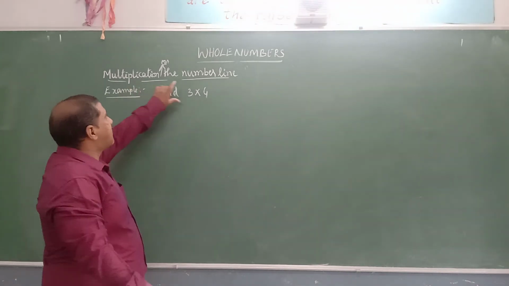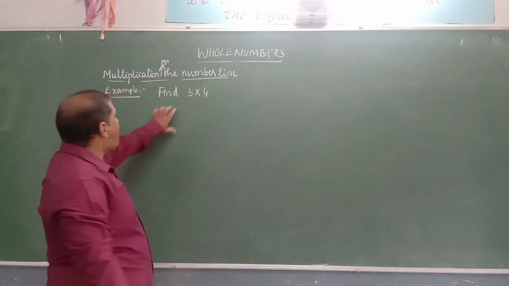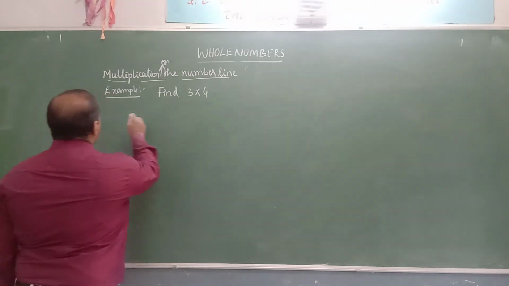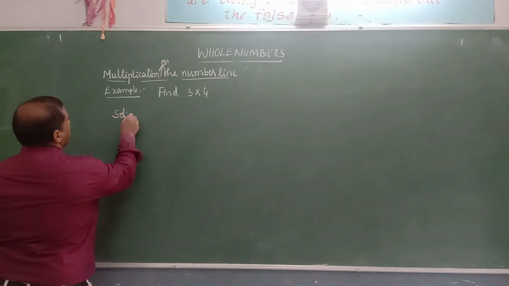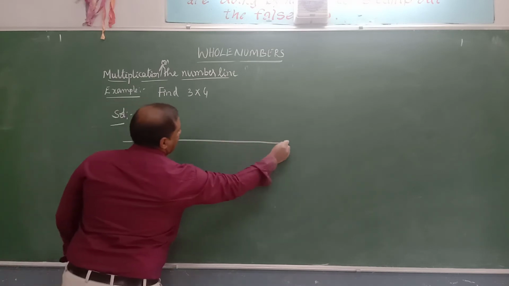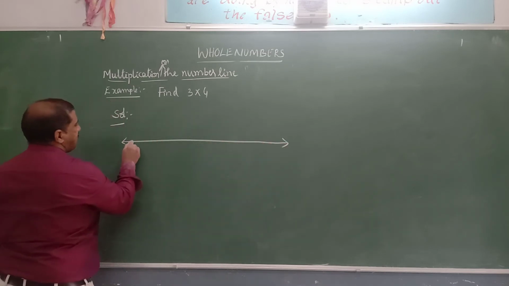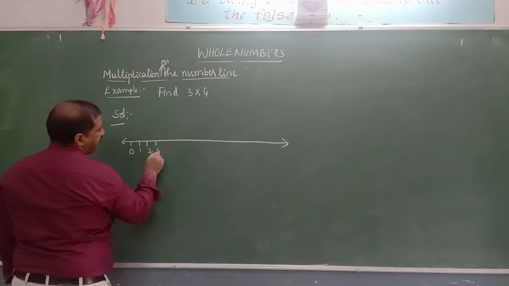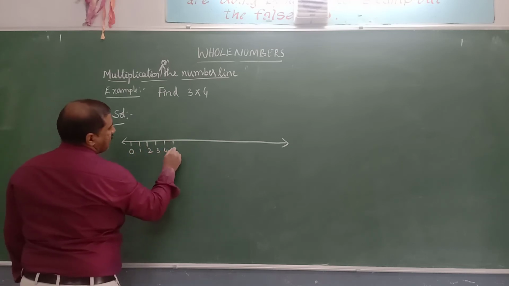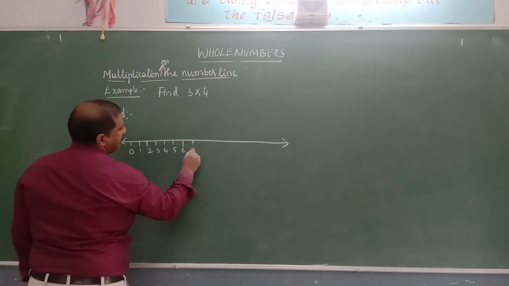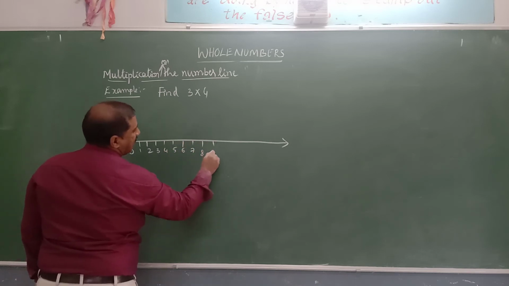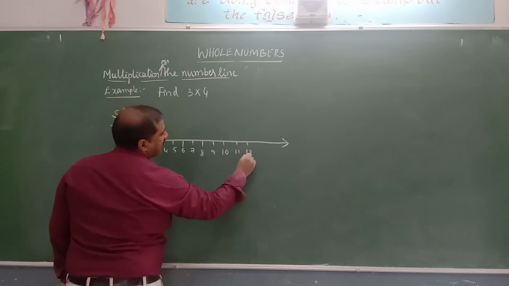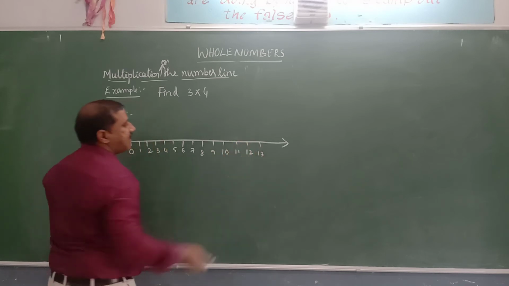Now multiplication on the number line. Find 3 into 4, that is the product of 3 and 4. So how to find its product? By using the number line. First draw a number line and represent the numbers from 0, 1, 2, 3, 4, 5, 6, 7, 8, 9, 10, 11, 12, 13, like this.